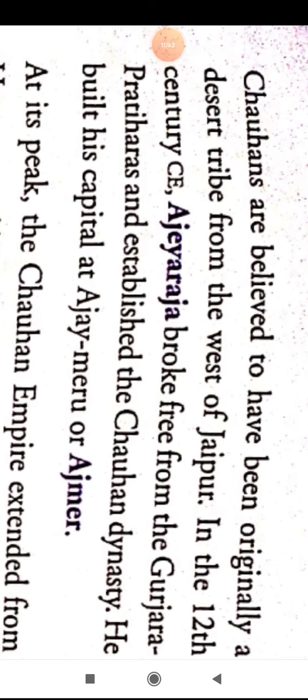In the 12th century CE, Ajay Raja broke free from the Gurjar Pratiharas and established the Chauhan dynasty. He built his capital at Ajaymeru, which is now called Ajmer.